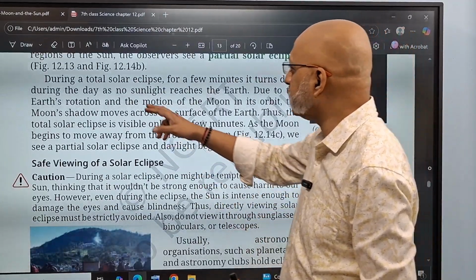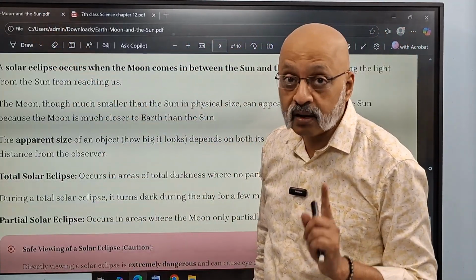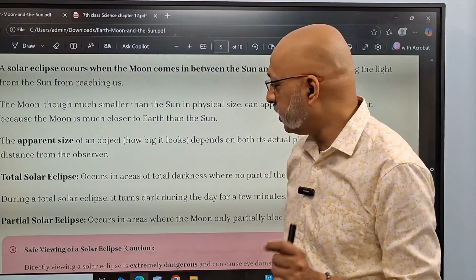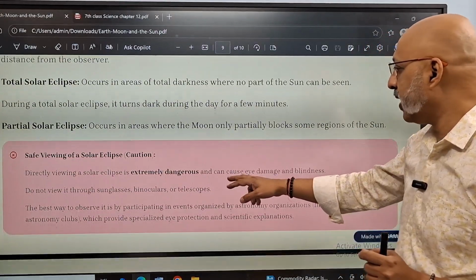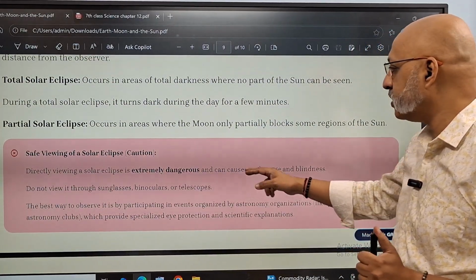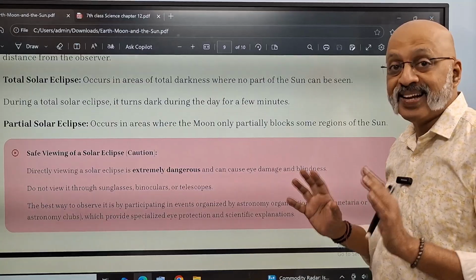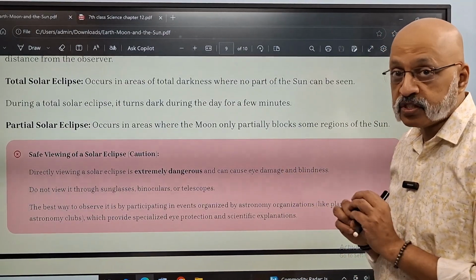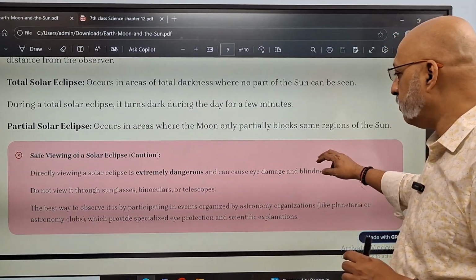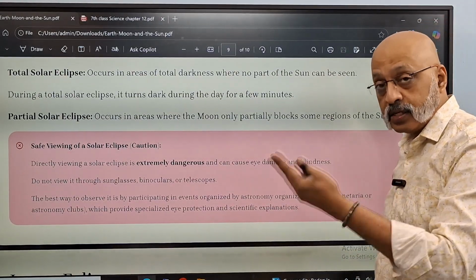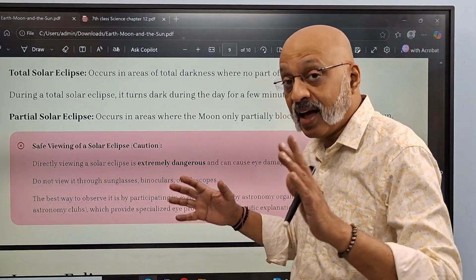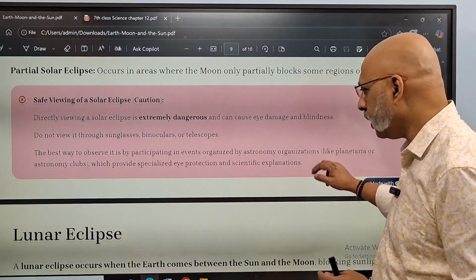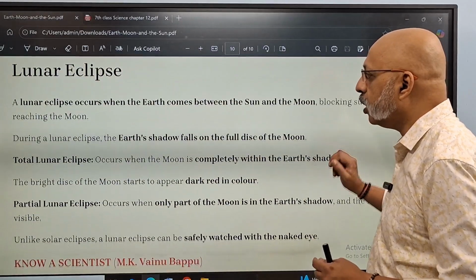For safe viewing, you need to be careful, because seeing the sun during a solar eclipse is considered dangerous. You can lose sight. Directly viewing a solar eclipse is extremely dangerous and can cause eye damage and blindness. Do not view it through sunglasses. You need special telescopes to watch it. High powered, normal telescopes can damage your eyes. You have to be very, very careful. Only in an astronomy club or in a planetarium where they have really safe telescopes can you watch something like this. Okay. Now, what happens in the case of a lunar eclipse?